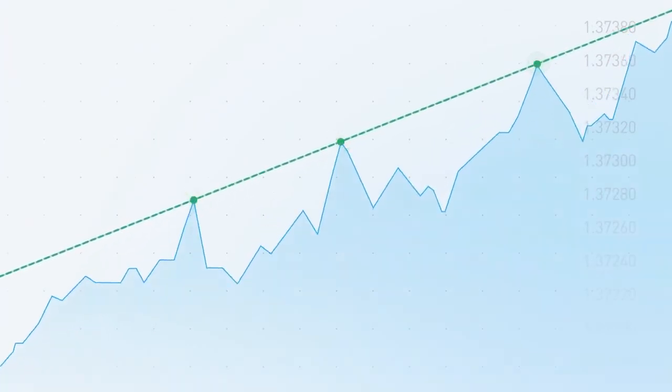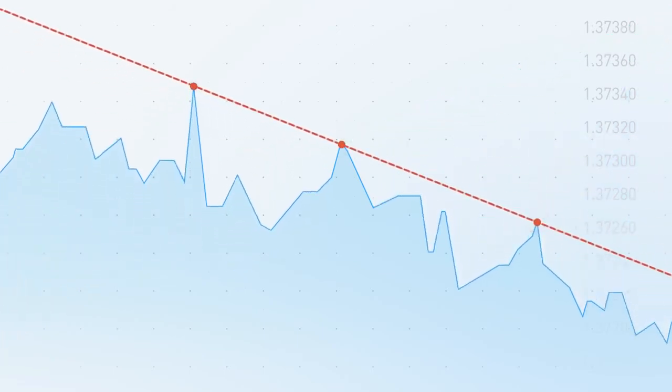If the price of an asset is going up, then we have an uptrend or bullish trend, because on the financial market, buyers are called bulls. If the price is going down, we have a downtrend or a bearish trend, as sellers on the market are called bears. If there is no trend on the market, it is called that the market is in a flat. Trading in a range or a channel, this means that the price is moving sideways and neither buyers or sellers are in control.